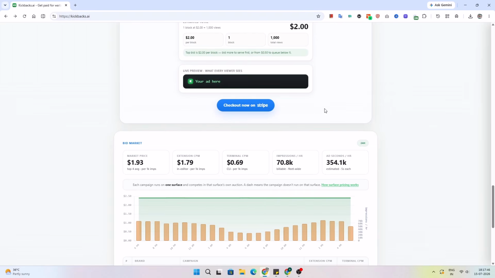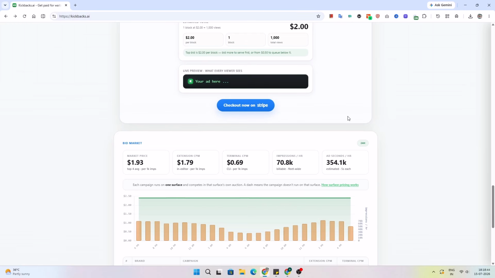Now let's see the issue. Indian users can't withdraw their earnings because Kickbacks AI requires a Stripe account, and getting a Stripe account in India is very hard. So technically, even if you can earn, you can't withdraw it. The earning method effectively fails in India, according to my analysis.